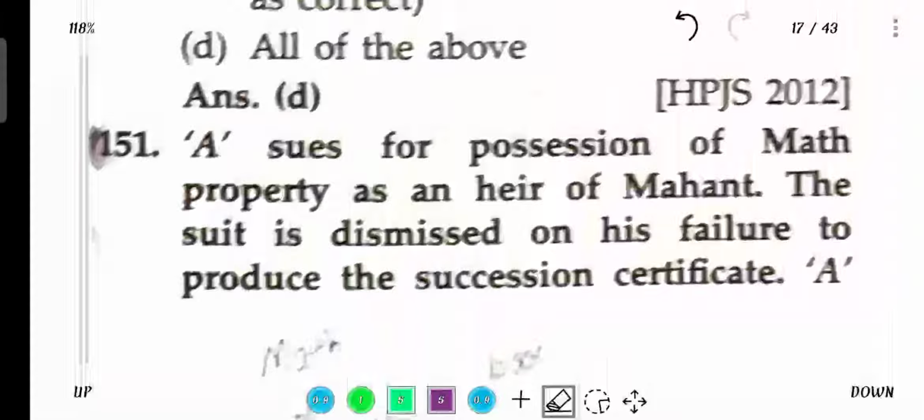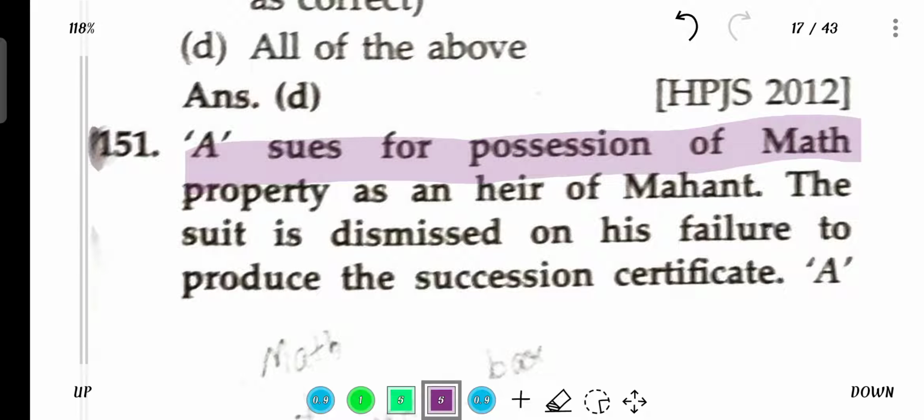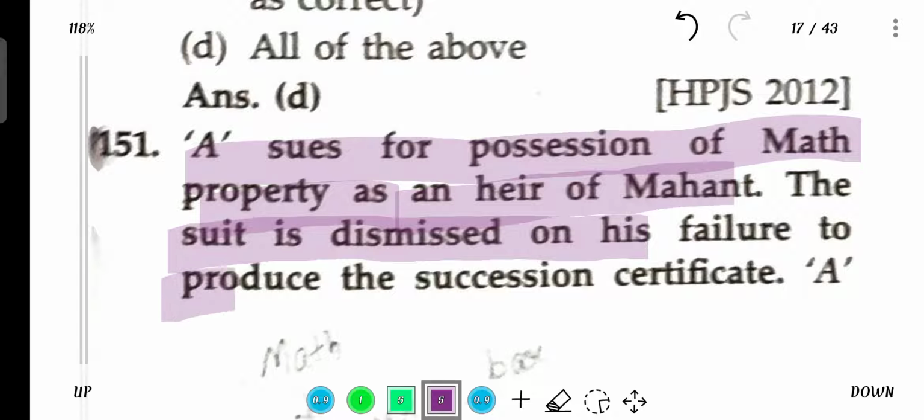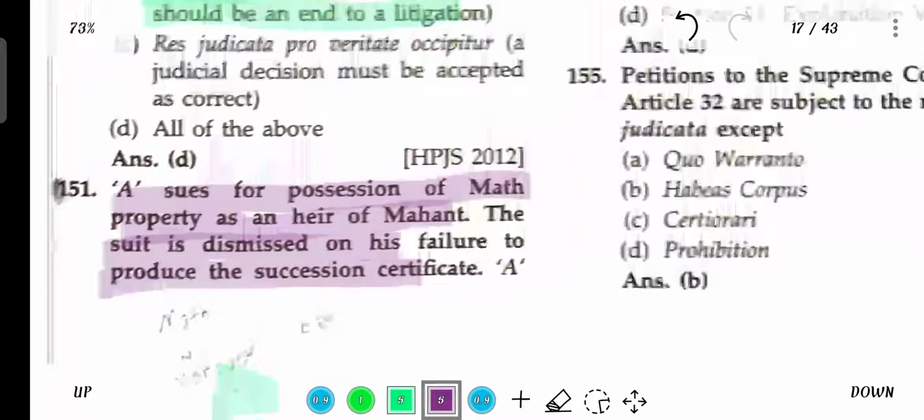Question 151. A sues B for the possession of Math property as an heir of Math. The suit is dismissed on the failure to produce a succession certificate. A files a subsequent suit as a manager of the Math. If the suit is barred, the second suit will not be barred by res judicata.